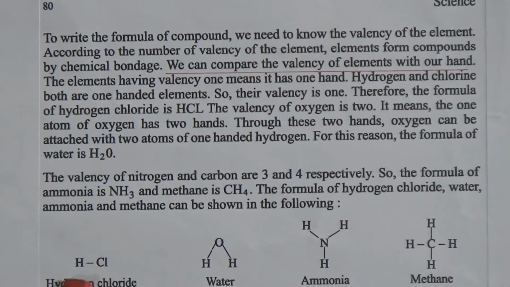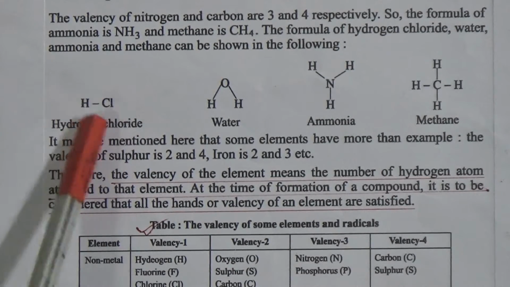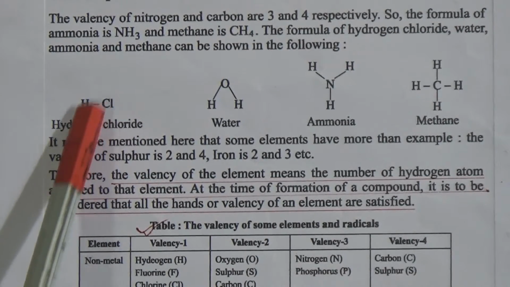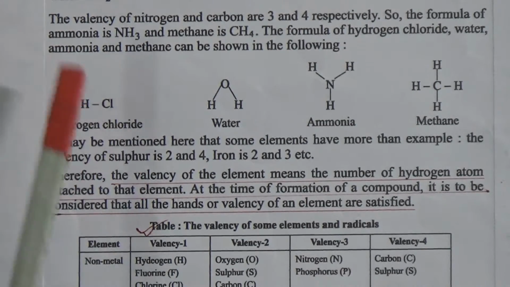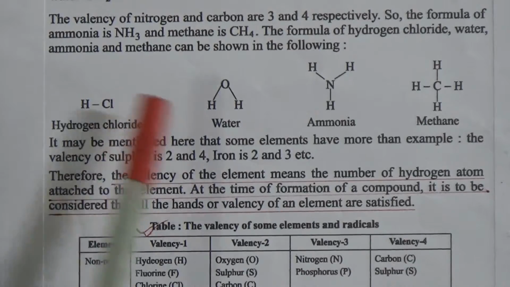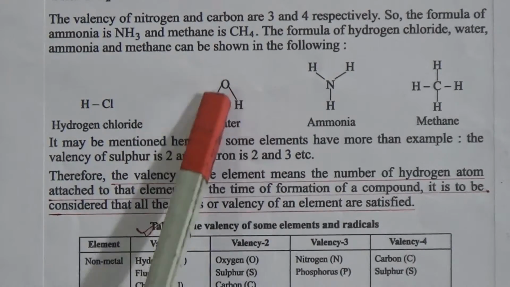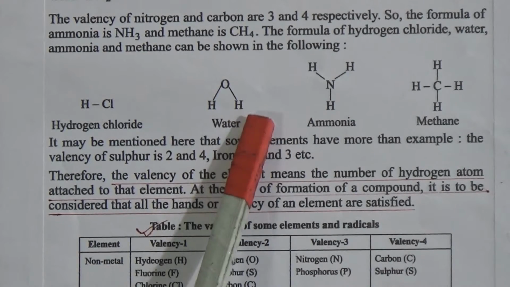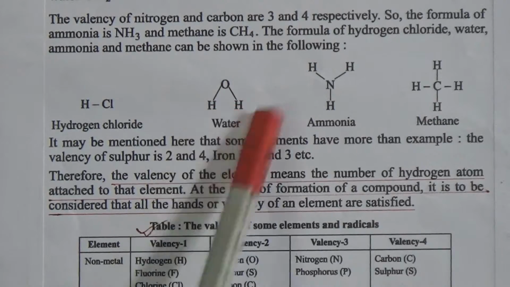Look, one hydrogen can hold only one chlorine because both of their valencies are 1. That means they have one hand, and with that one hand the chlorine can hold one hydrogen, or the hydrogen can hold one chlorine only. And look here, the oxygen has two hands. It can hold two hydrogen atoms, that means oxygen's valency is 2.